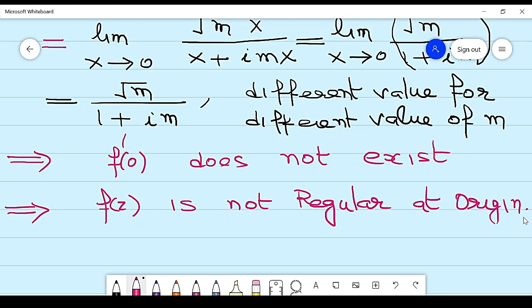So in this way we can check whether the function is analytic or not analytic. How can we check that? In order to check the function is not analytic, simply check that Cauchy-Riemann condition is not satisfied. If Cauchy-Riemann condition is not satisfied at any point, then function is not analytic. So in this way we can check the function is not regular, not analytic, not holomorphic. In the next lecture we will discuss some more important examples.